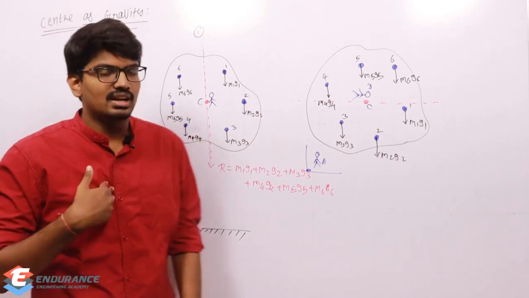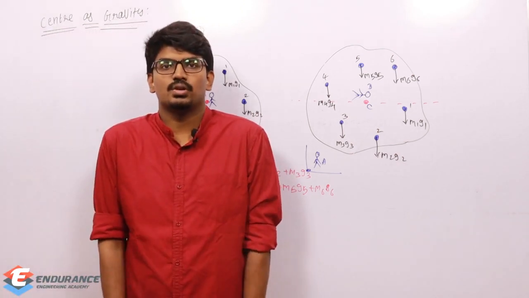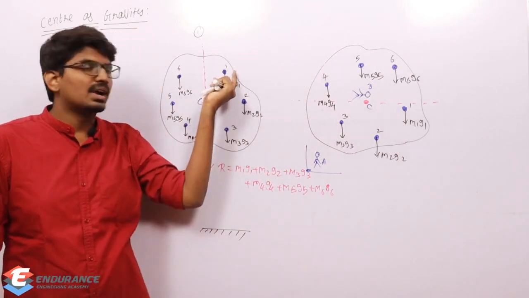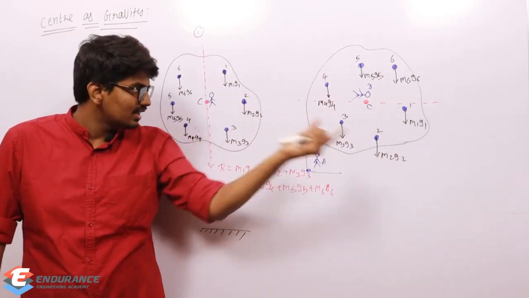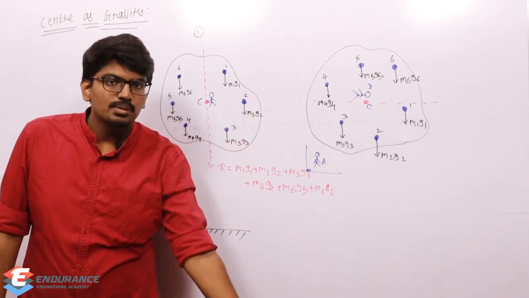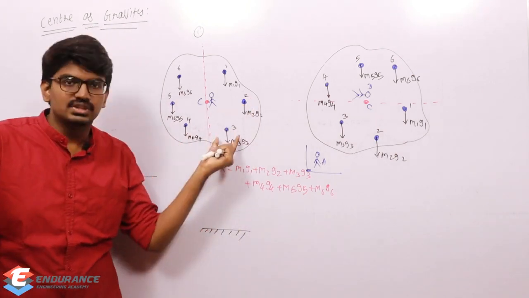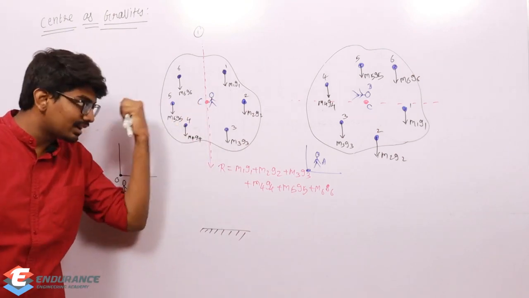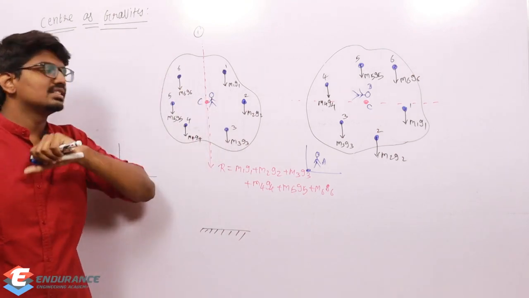Initially, just imagine that I am the person who is sitting at point C. For me, top left, the mass was M1. Left side mass was M2. Bottom left it is M3. Bottom right it is M4. Right it is M5, and top right it is M6.